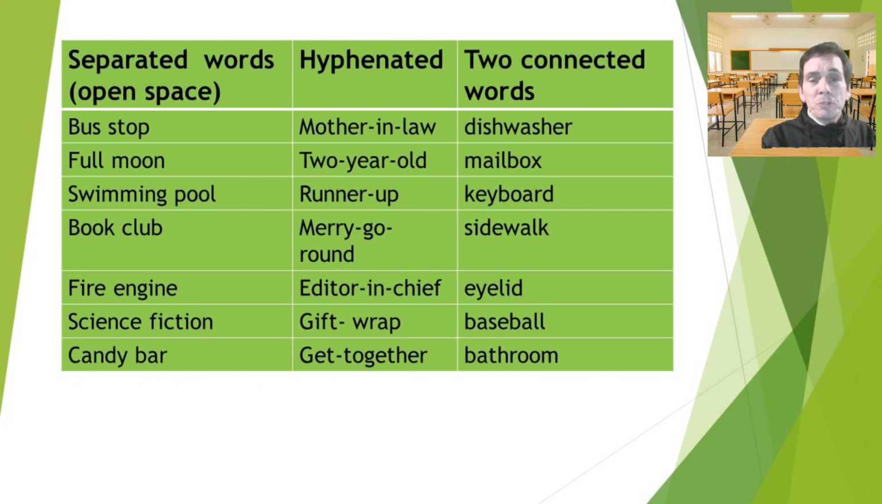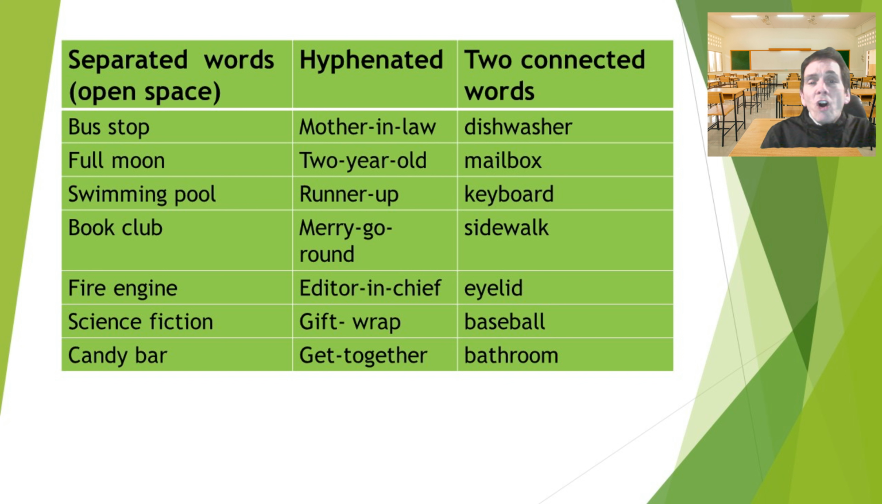We can have hyphenated, which means two or more words with one of these little lines in between, and this line is called a hyphen. We call those hyphenated words. Mother-in-law, 2-year-old, runner-up, merry-go-round, editor-in-chief, gift wrap, get together. And then the third group, these are two words that are connected, joined together. Dishwasher, mailbox, keyboard, sidewalk, eyelid, baseball, bathroom.